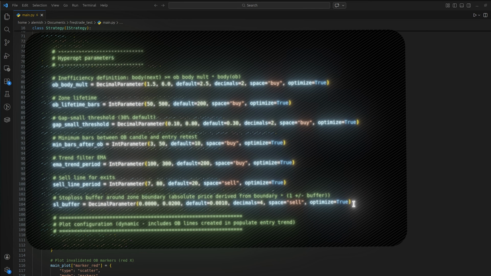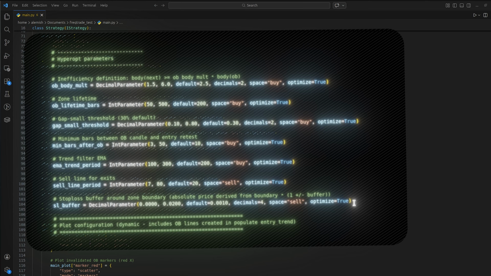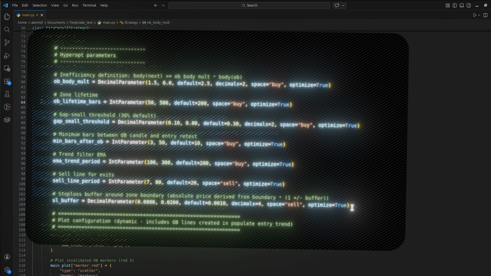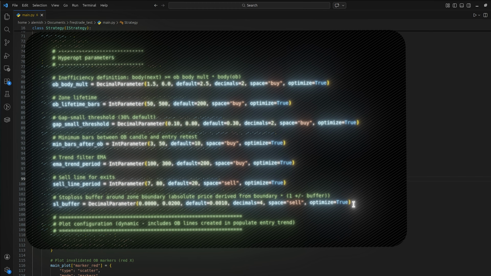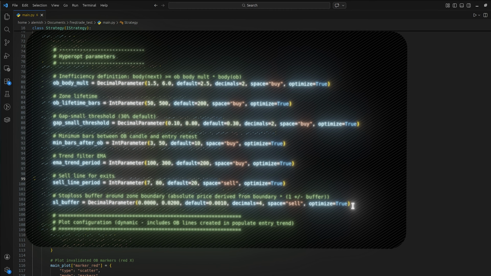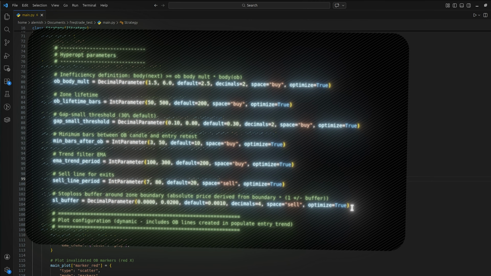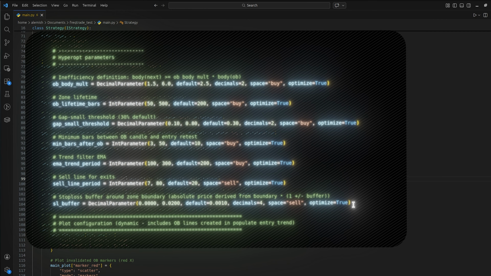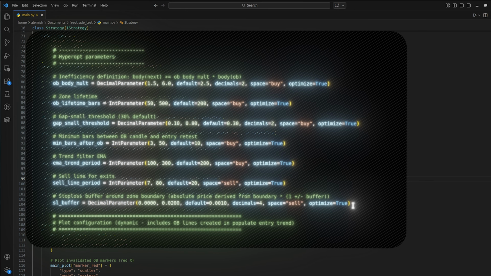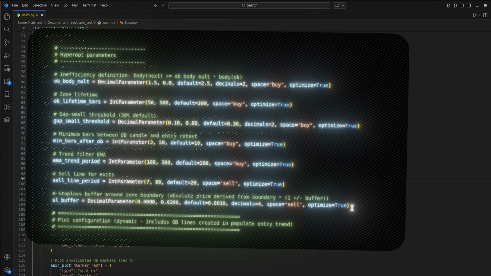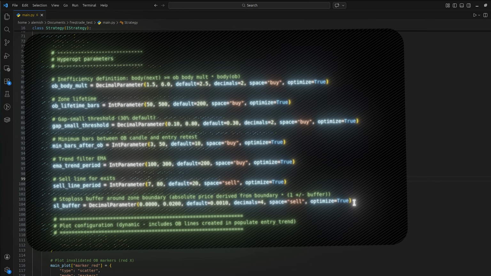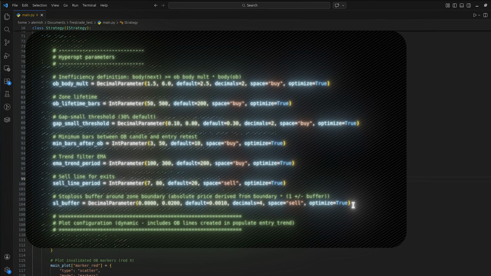Now let me tell you about the best part about using OpenClaw agent, and it's not even that it writes strategies itself, but here you can see in these example strategies you have a list of parameters, and you can see each parameter has a default value, and I want to test, for example, with default of 20 but with values from 7 to 80. So every time I needed to change it manually or using hyperparameter optimization to find optimal parameters, tweak them, change some logic a little bit. It all took quite a lot of time, but this time agent does it for me, so basically it saves me a ton of time.